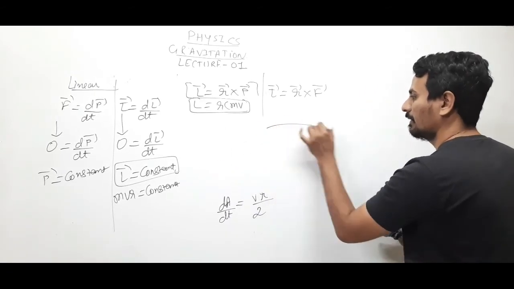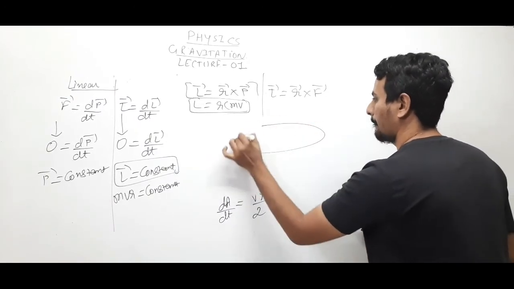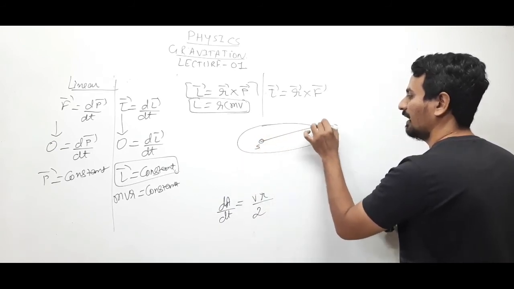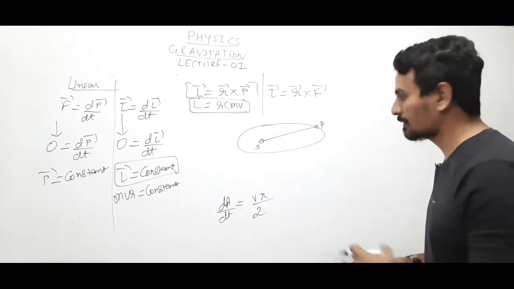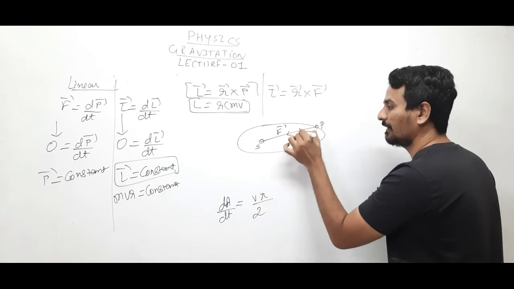In this case, the sun is here and the planet is here. The planet is revolving because of the attraction force, so the force will be in this direction, and the position of the planet from the sun is this.